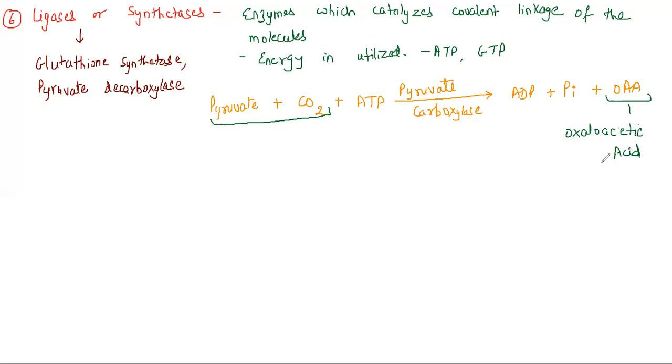This is how the 6 classes of enzymes are categorized. Now you might be wondering, sir, is there any shortcut to remember the names of these 6 classes? Definitely yes, students, I will give you an example. The shortcut to remember at least the names of these 6 classes is put in this way. The shortcut is LETHOL.